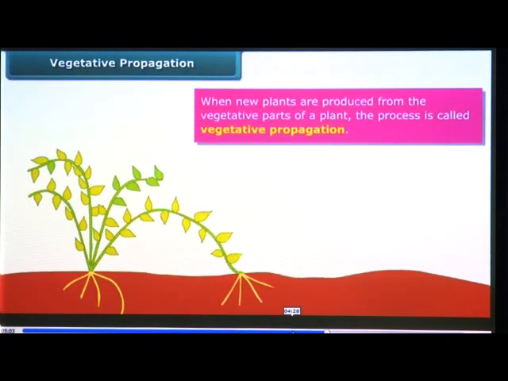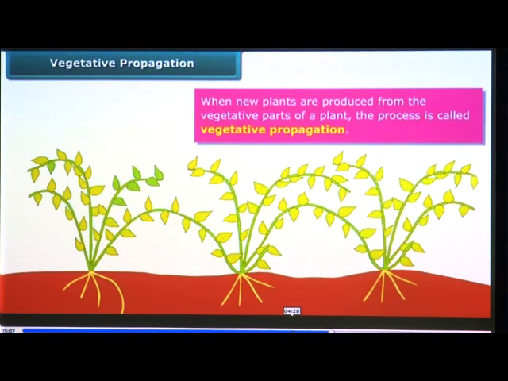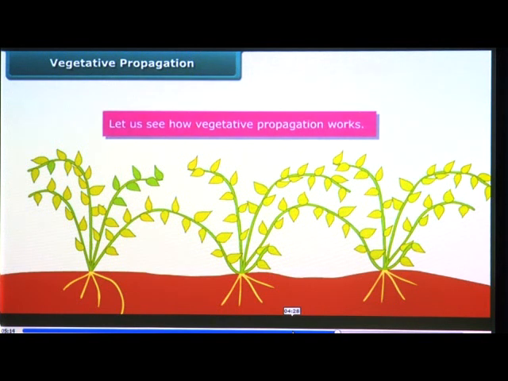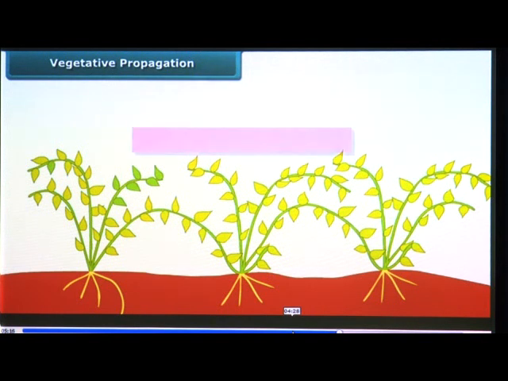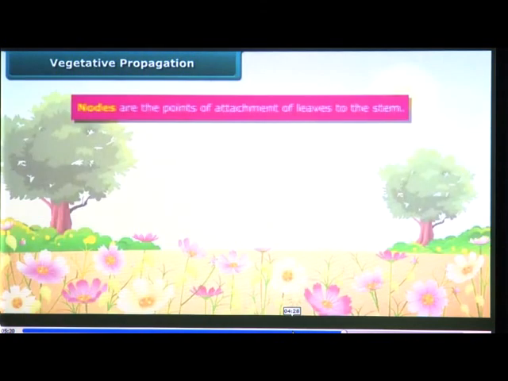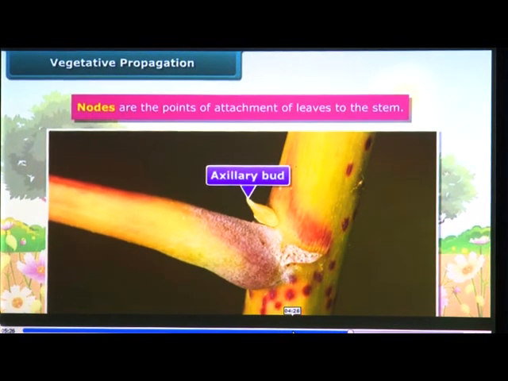When new plants are produced from the vegetative parts of a plant, the process is called vegetative propagation. It does not involve formation of seeds. Let us see how vegetative propagation works. Stem as a vegetative part of a plant. Have you ever seen buds at the nodes of the stem? These buds are called axillary buds. These buds do not produce flowers, rather, they give rise to new branches.